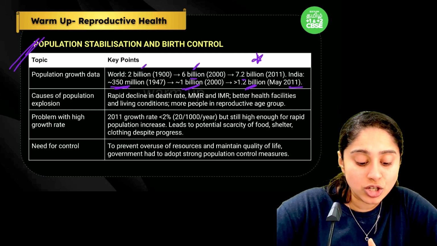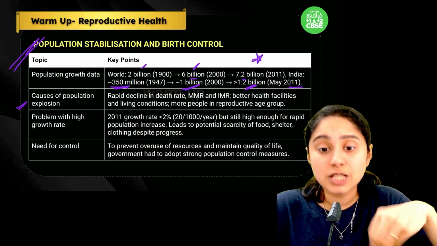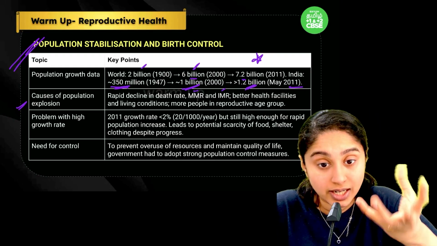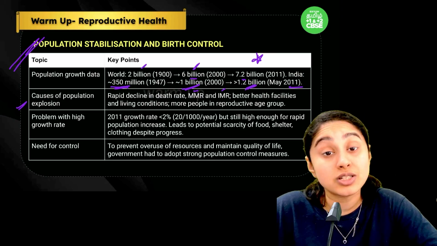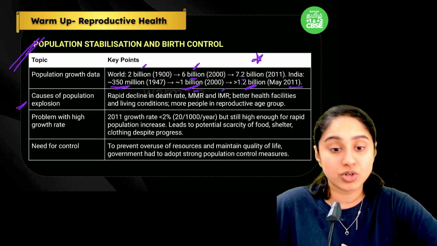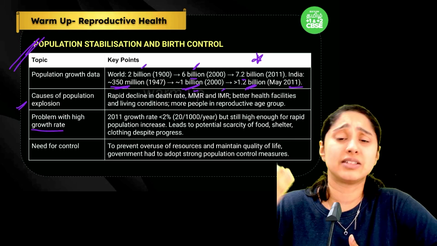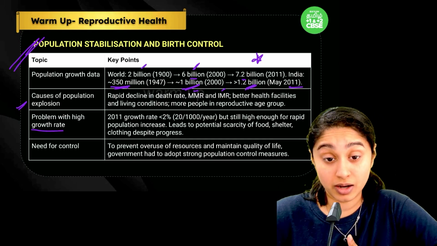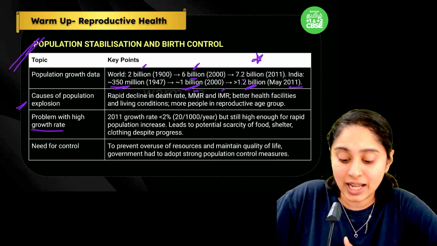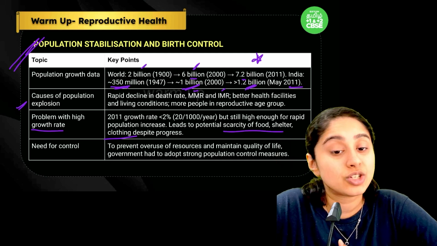Okay, now causes of population explosion, why this kind of population explosion happened, is because death rates reduced. So maternal death rates, infant death rates, everything reduced. There were better conditions, better health facilities, so people stopped dying. As a result, population explosion happened. Now if it happens at such a big rate, then even the basics of what we need, like food, shelter, water, all this becomes a major problem.